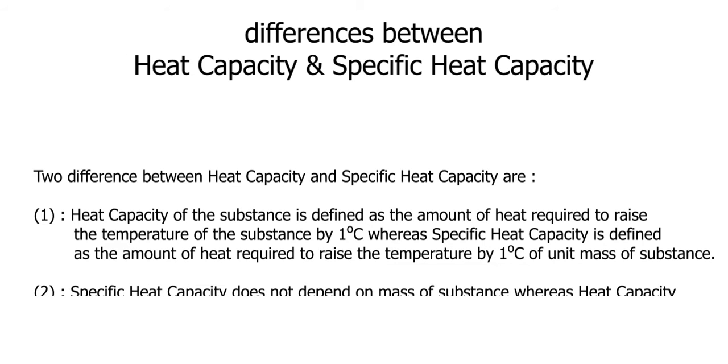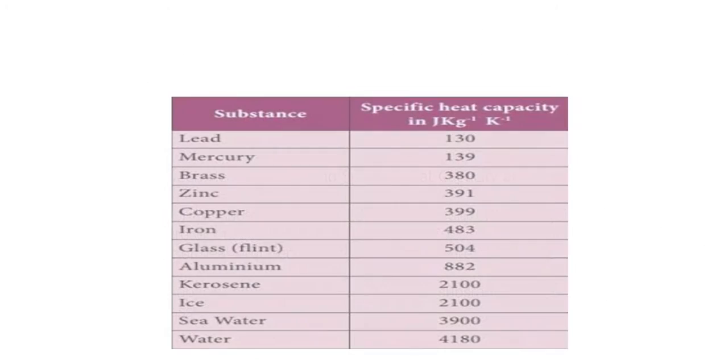Second, specific heat capacity does not depend on the mass of the substance, whereas heat capacity depends on the mass of the substance. The specific heat capacities of some common substances are given below.